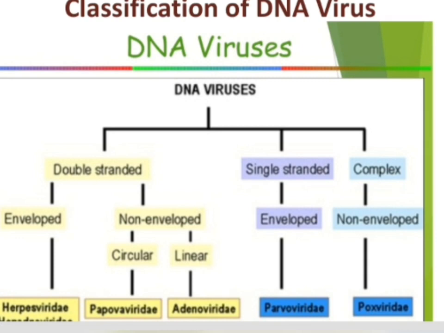Single-stranded DNA viruses are non-enveloped, for example Parvoviridae. DNA viruses with complex symmetry are enveloped, for example Poxviridae.